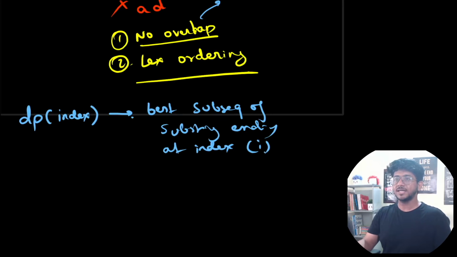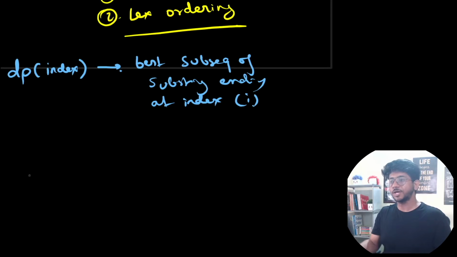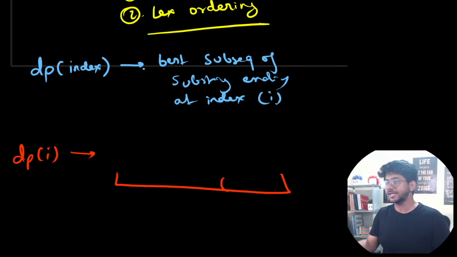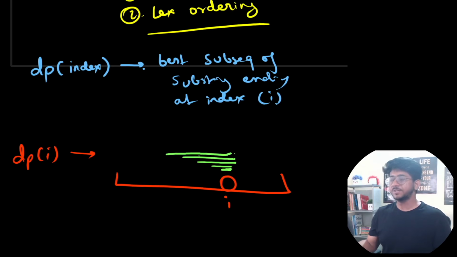Why? Because let's say you have to find out DP of some index I. So what you will do is simply go ahead and let's say this is the index I, okay? You will find out, maybe the last string that was taken was this, or maybe this, or maybe this, or things like that, right? This is what you can try and iterate on. But the problem with that is,